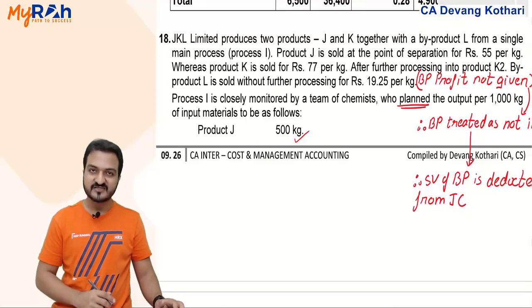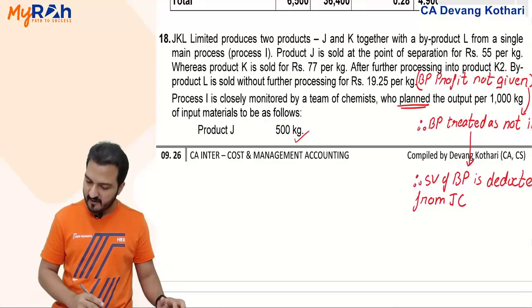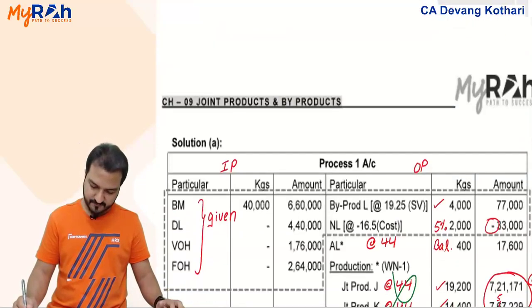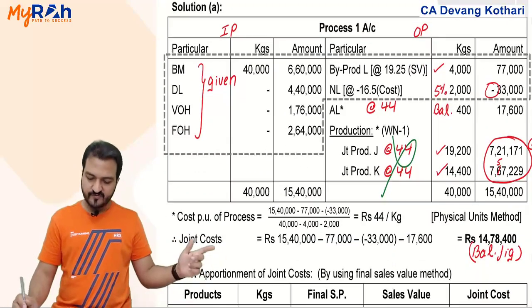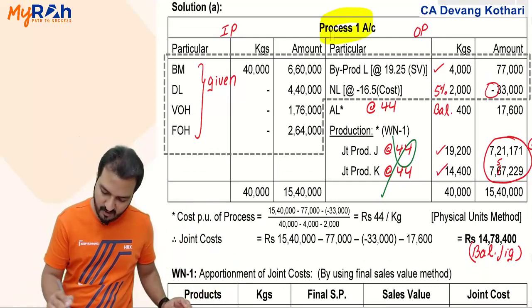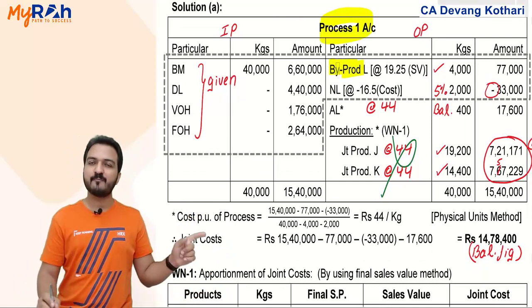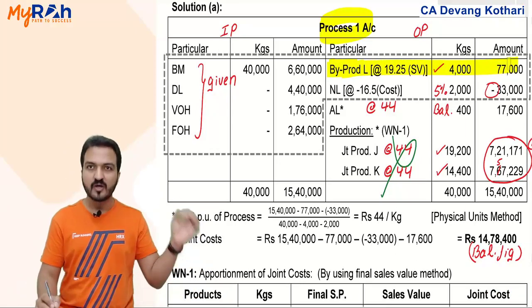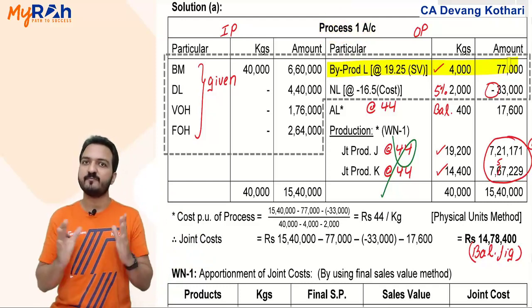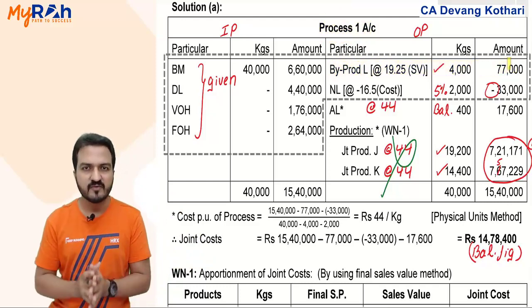That was in question 18 from our joint products and byproducts home assignment, and I'll directly show you in that solution. We had learnt in this solution, my explanation is also here, that in the process 1 account, if you have a byproduct, then the byproduct is credited in the process account at the sale value of the byproduct, the net realizable value, NRV. Now NRV means what?